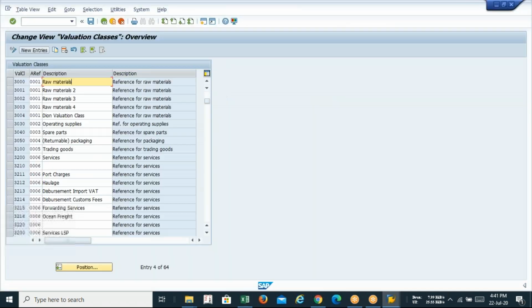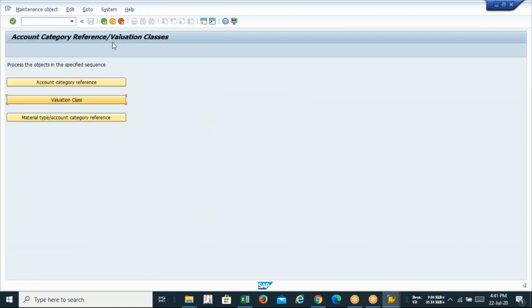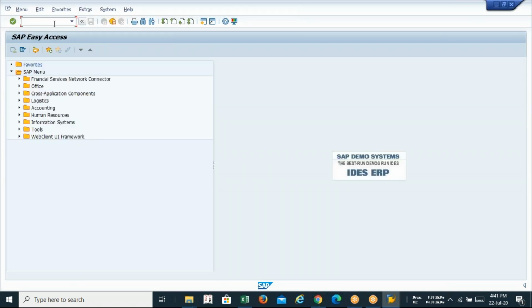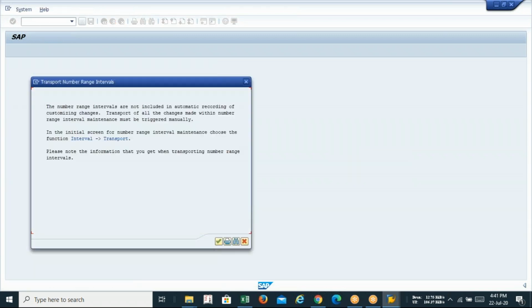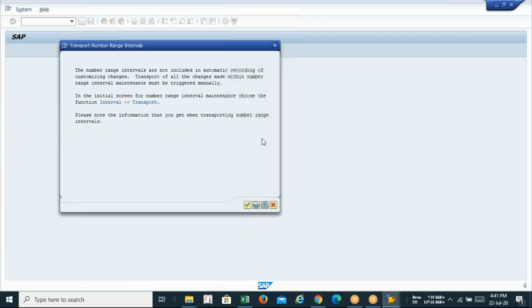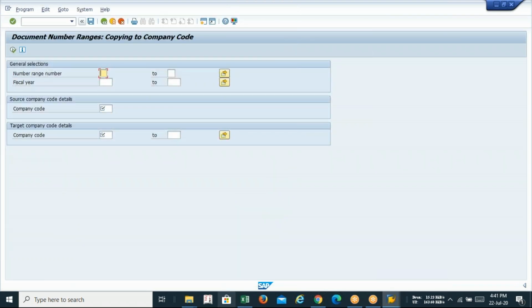So select OBH1. This warning about the transport request will come. Ignore it. Now type the fiscal year. Nothing to be typed over here. Just select source company code as ICSI. Source company code ICSI means from which company code you are going to copy it, and target will be your company code. Boys and girls, you just follow this.